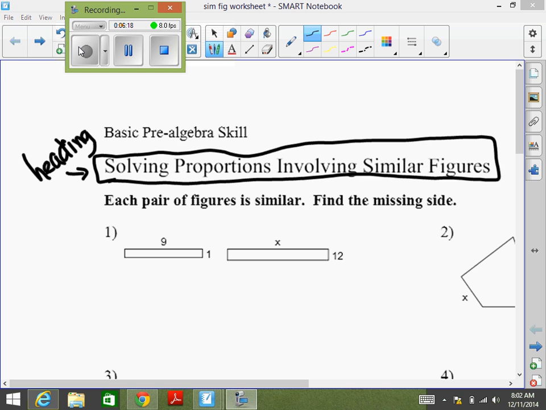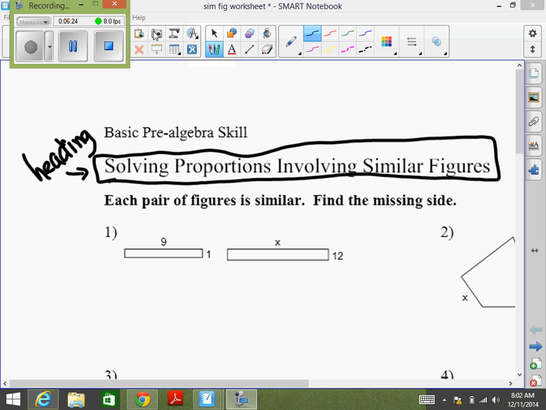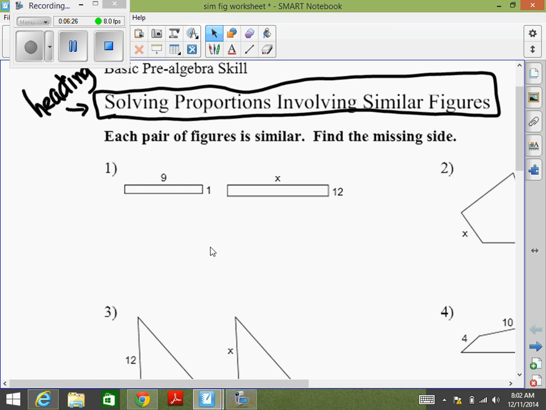All right, we're looking at solving proportions that involve similar figures. Similar figures are the same shape, but they're just different sizes. And you may have solved these last year. I'm not sure. Did y'all do these last year? Yeah, we did. Where you have to find the value of the unknown length. Okay, all right, so let's get started.